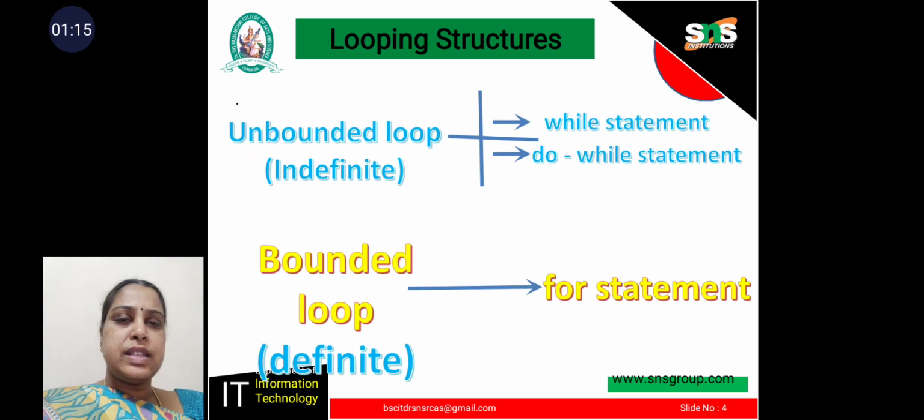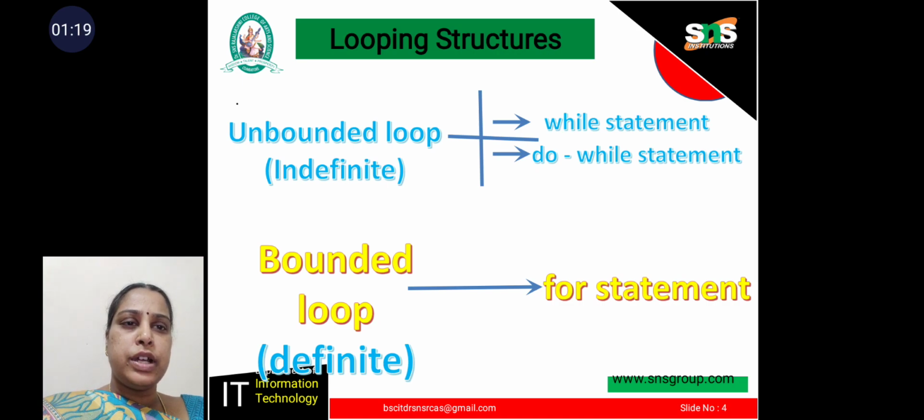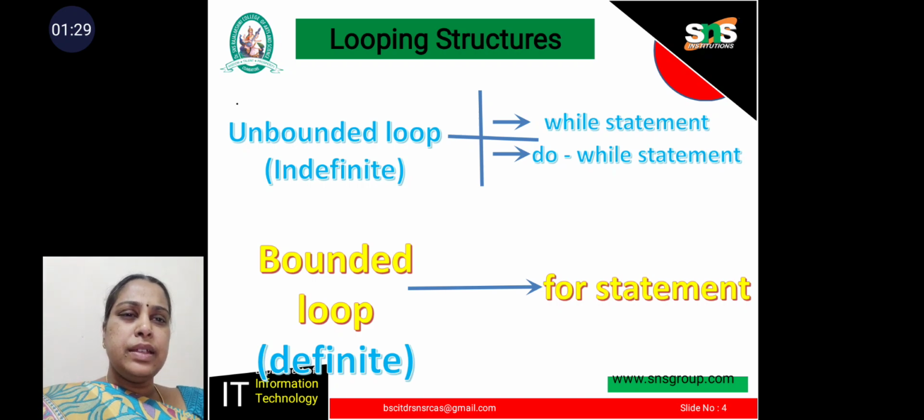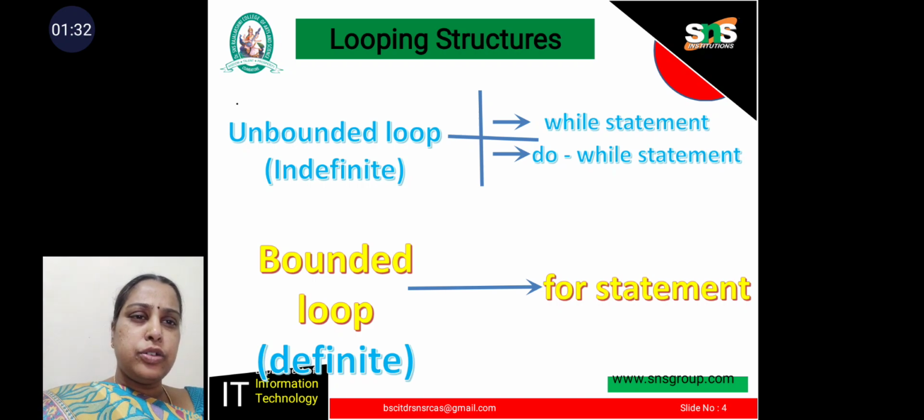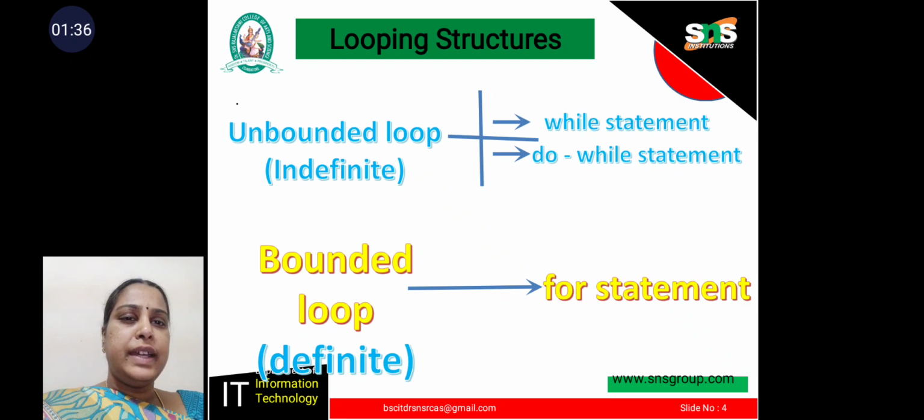Looping structures. Generally the looping is divided into two types: one is unbounded loop and the other is bounded loop. The unbounded loop is also called indefinite loop. The bounded loop is also called definite loop. The while statement and do while statement are called unbounded loops or indefinite loops. The for statement is called a bounded loop or definite loop.